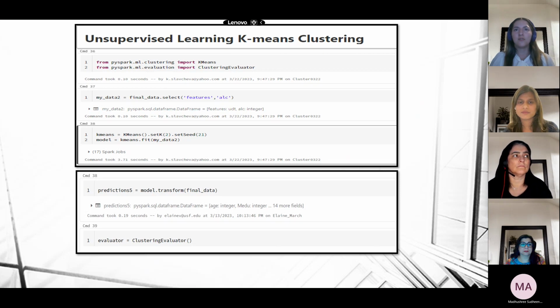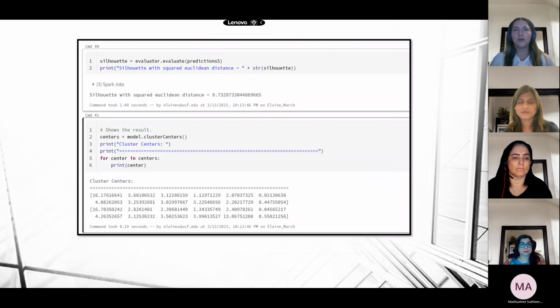What data parallelism does is create parallelism from the beginning by partitioning the dataset into smaller partitions. On the other hand, result parallelism is based on targeted clusters. We have used seed 21 throughout our models. The number of clusters we chose was 2, as it gave us the best results. The performance of this model is evaluated by the silhouette distance, in our case 0.73. We have visualized the cluster centers for review on this slide.